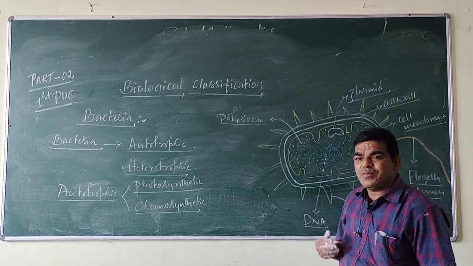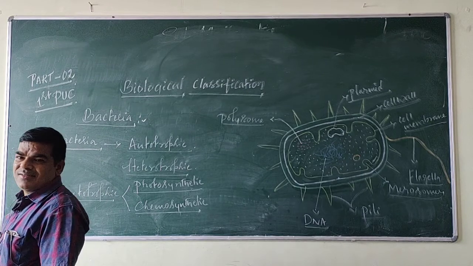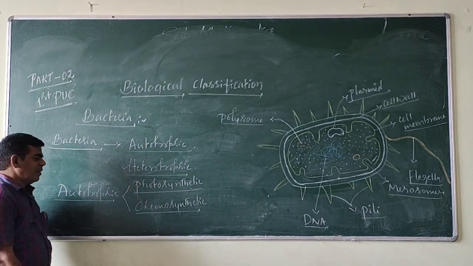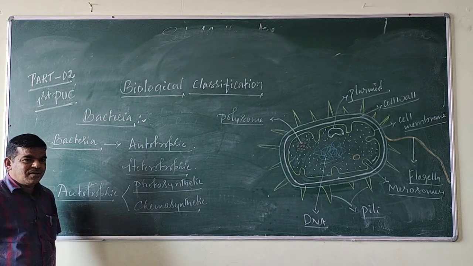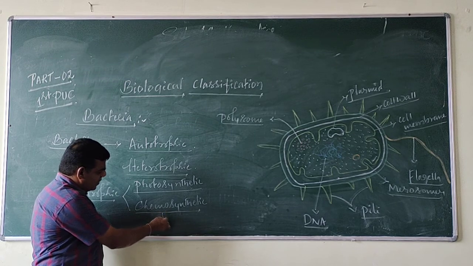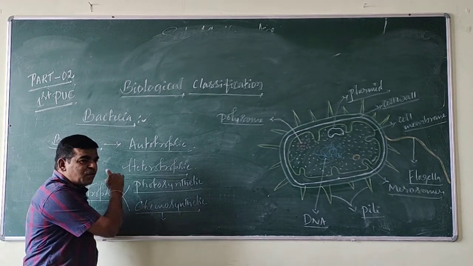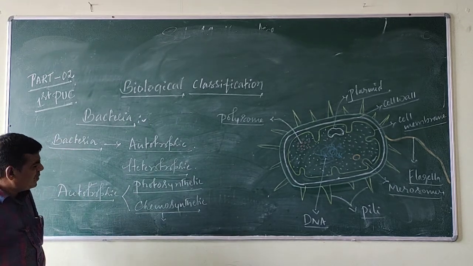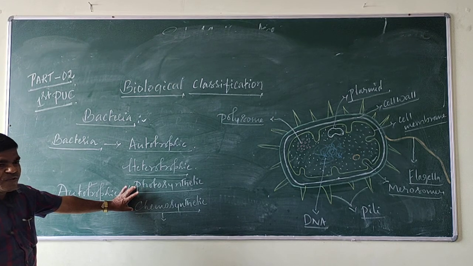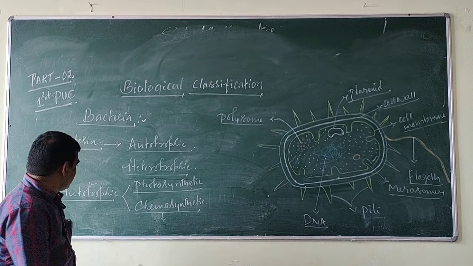Some bacteria are chemosynthetic in nature. Chemo means chemicals. Some bacteria can utilize inorganic substances and manufacture their own food material. Such bacteria are called chemosynthetic bacteria. Clear? Next, heterotrophic.